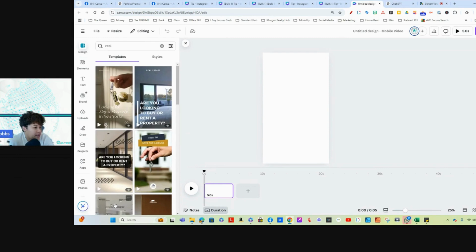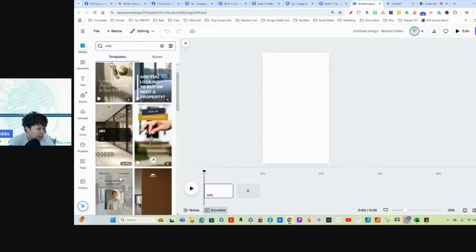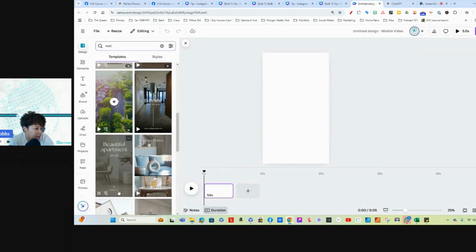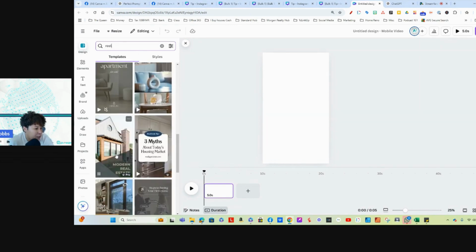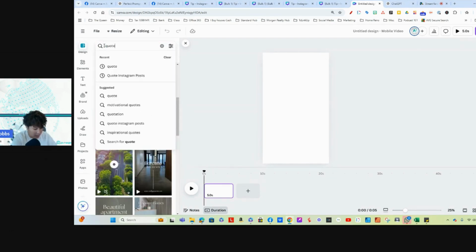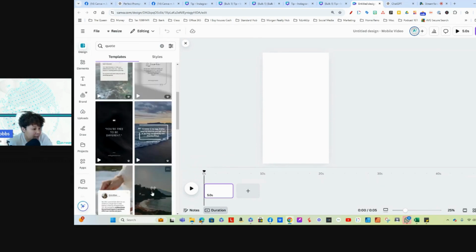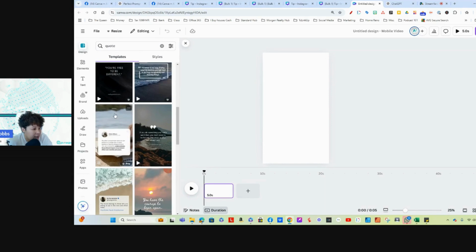Because what we're going to do is look for ones that have a quote, and it's a reel. So we're going to look for a template that we like, that we can use. Don't fuss too much about the first one, because I'm going to show you how you can change the backgrounds to the different ones. So let's see here. Okay, so we're going to find a quote. I'm going to look for a reel that's already done. If you notice, I don't want to create anything from scratch. I just want a reel, and I want it to be a video. So I'm just going to look for one that already has a video background, and I am going to use it. So let's use this one.